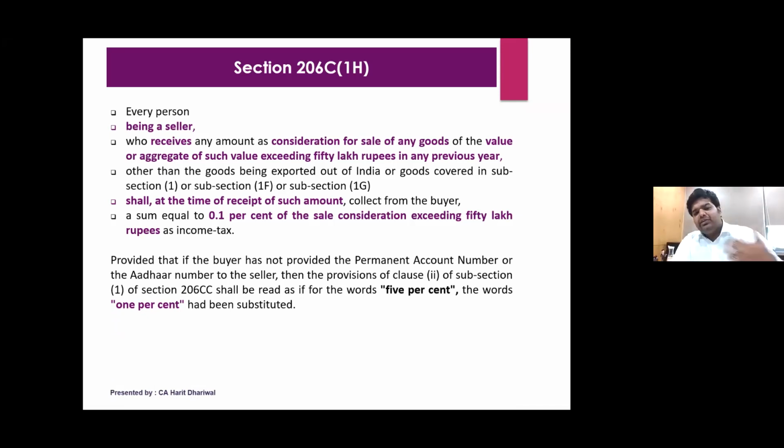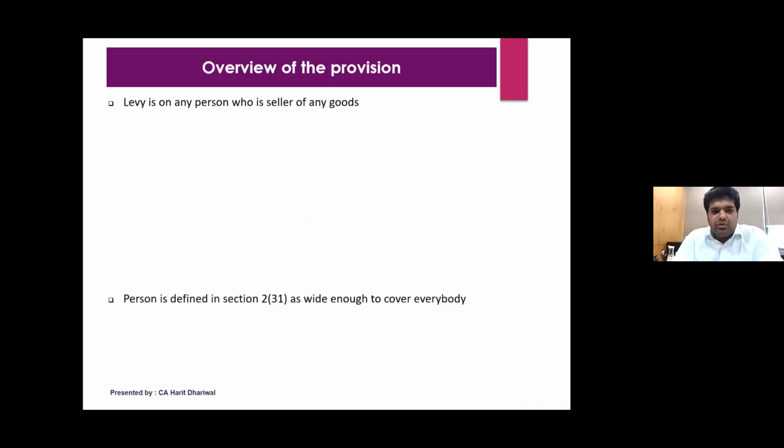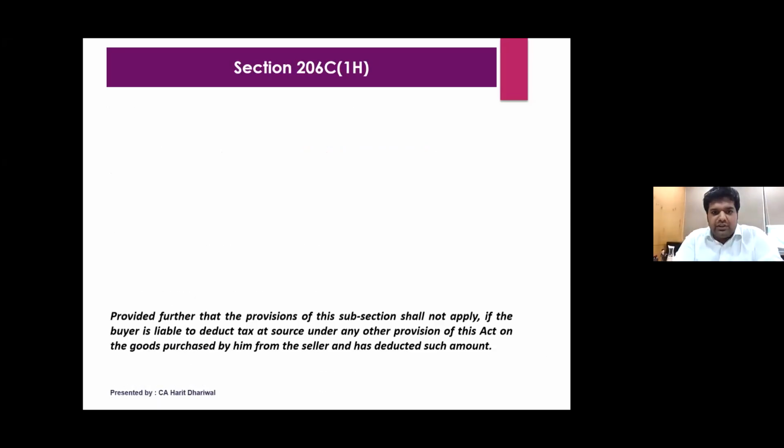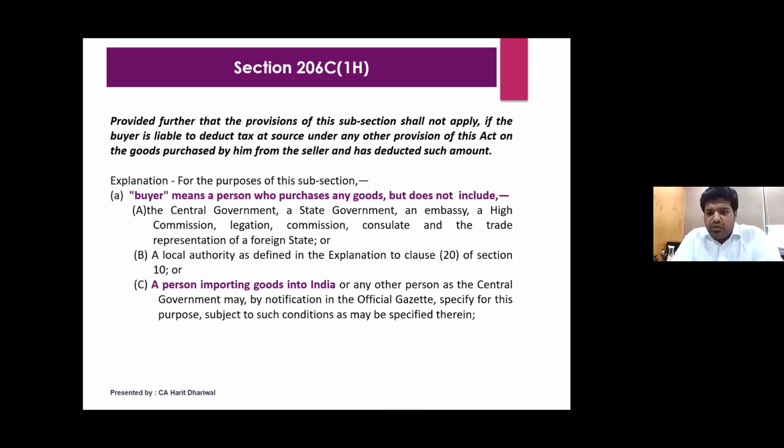If there is no PAN, in that case the rate is 5% and not 20%. So again, this is a brief provision. Now, who is the buyer? Very important that buyer does not include a person importing goods into India. So basically, if you are importing goods, then 206C1H is not applicable. They have very well clarified that.